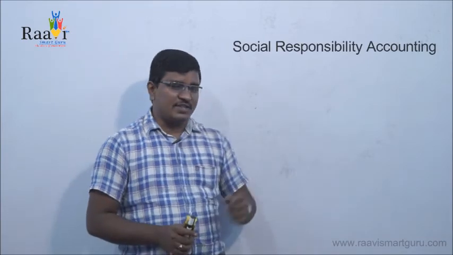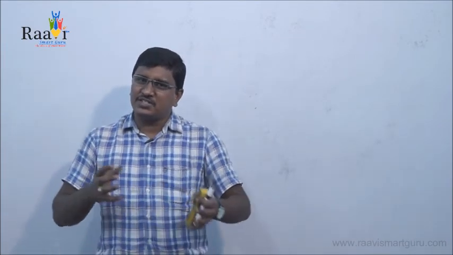And the last accounting is social responsibility accounting. This is a very unique and new concept. The major objective of social accounting is the total benefit received by the organization from the society and the amount spent by the organization on the society.